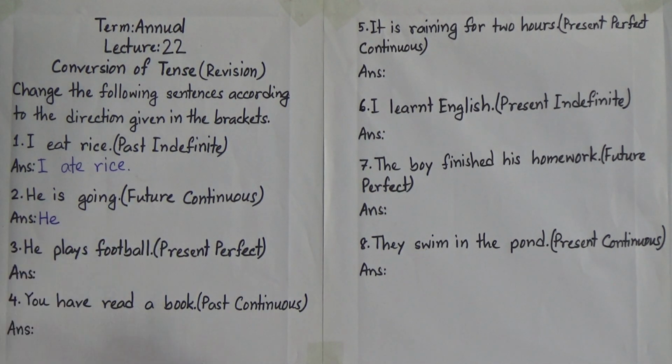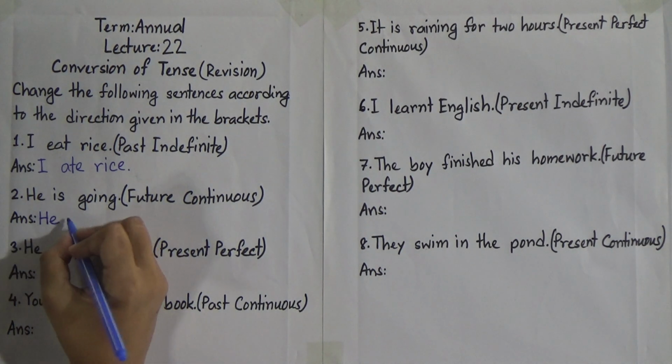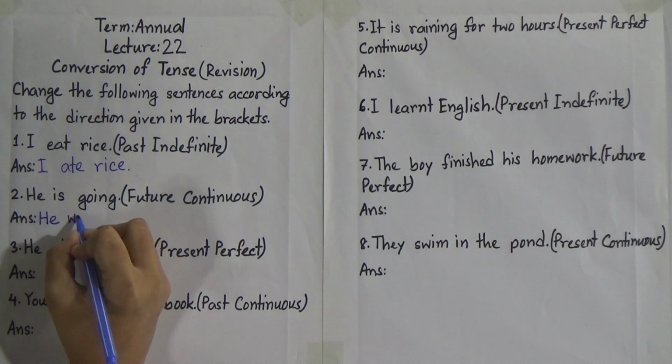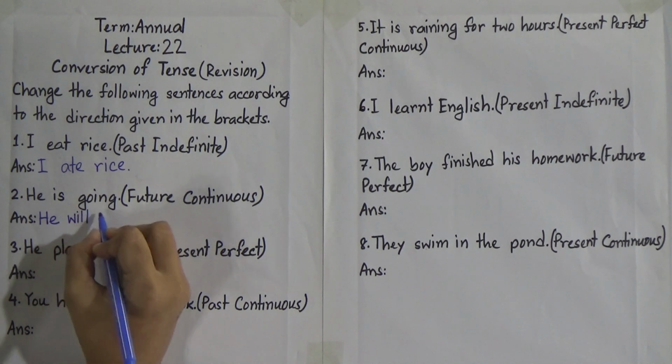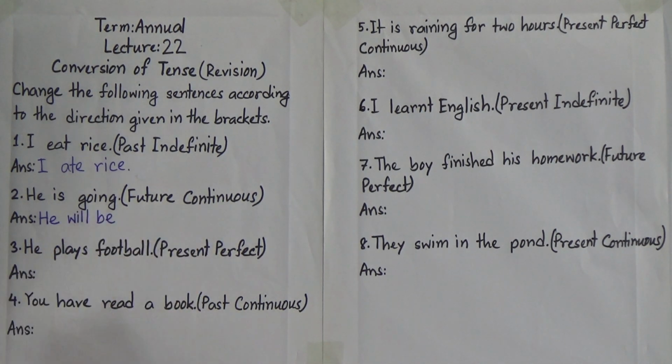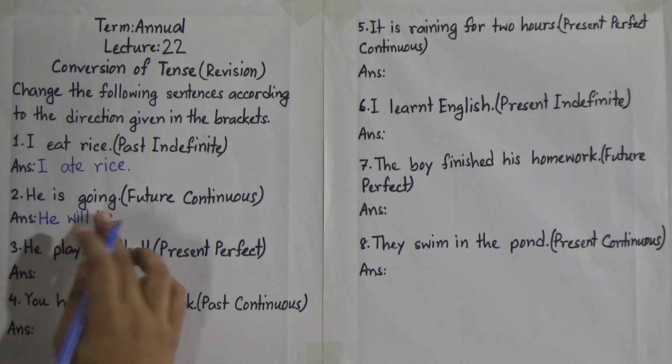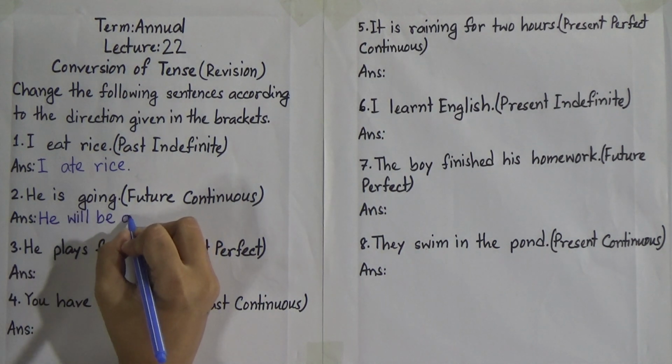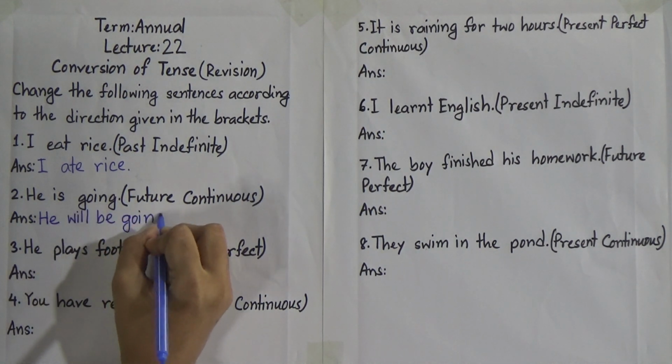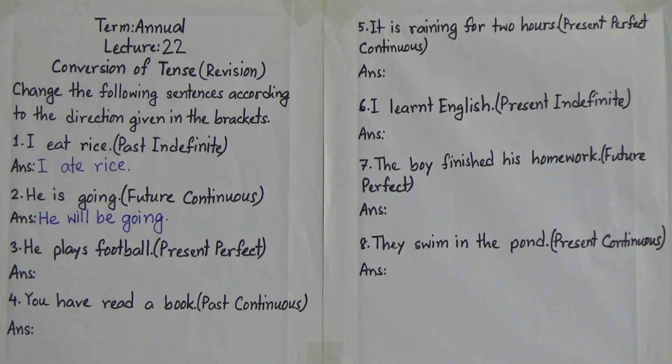Our subject is he. Then we will write shall be or will be, and we all know that after he we will write will be. So he will be. Now the verb along with ing, going. So this is future continuous tense, he will be going.